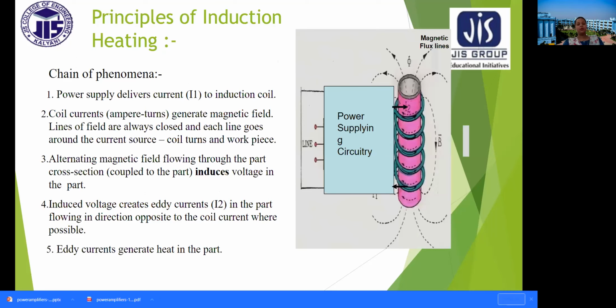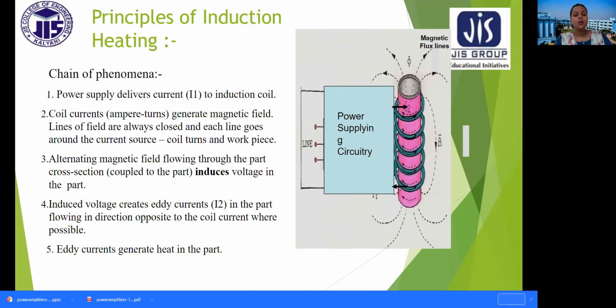What is the principle of induction heating? Chain of phenomena. Number one, power supply delivers current to induction coil. Number two, coil current generates magnetic field. This is somewhat similar to a transformer, since a transformer is also working on the mutual induction process.